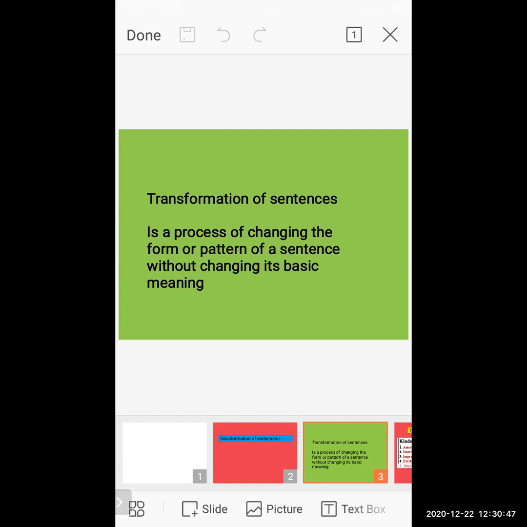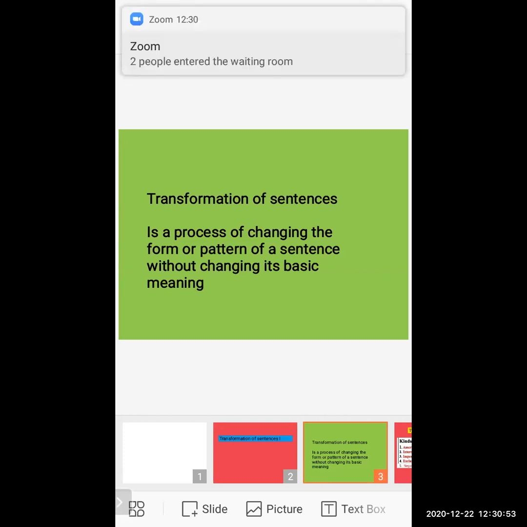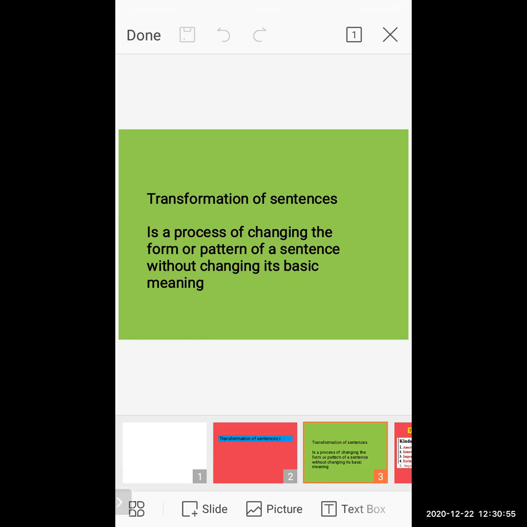In this new topic, we will see the transformation of sentences, and how we do it without changing their basic meaning.